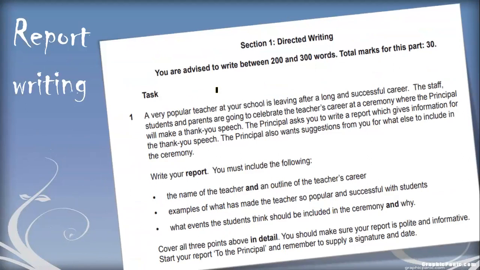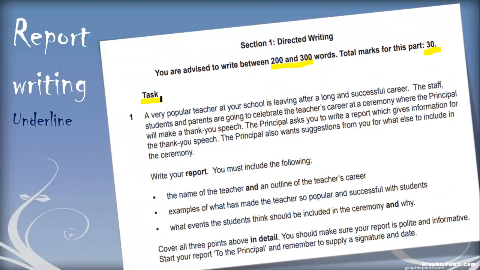First of all, I'll tell you how to read the question for report writing, how to mark the things, and what the keywords in it are. So be very careful. We'll underline everything when we are reading it. We are advised to write between 200 to 300 words. The marks are 30. And let's read the task.